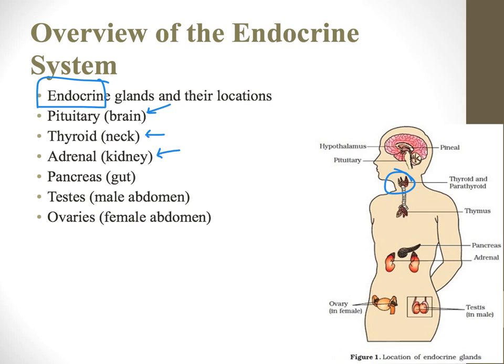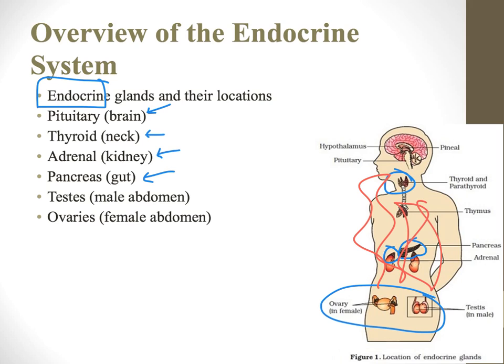Your adrenal glands sit right up on top of your kidney. Your pancreas, this ugly little organ here, is kind of in your gut. And then in males and females, we have abdominal endocrine glands, either the ovaries in a female or the testes in a male. Again, endocrine glands secrete their hormones all throughout the bloodstream.